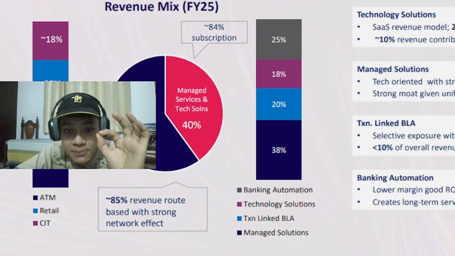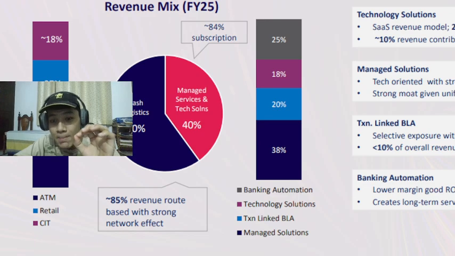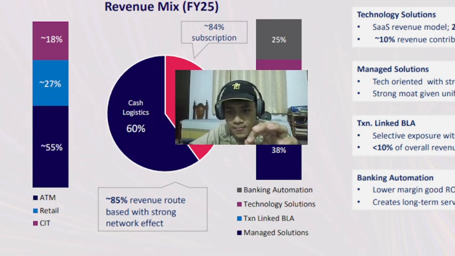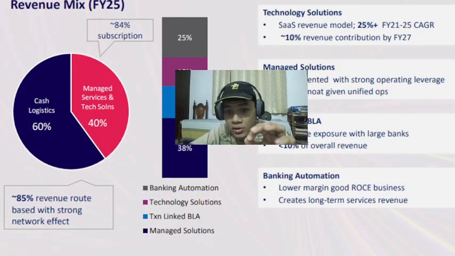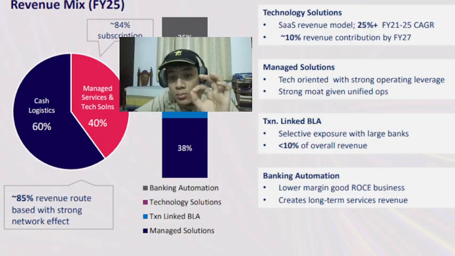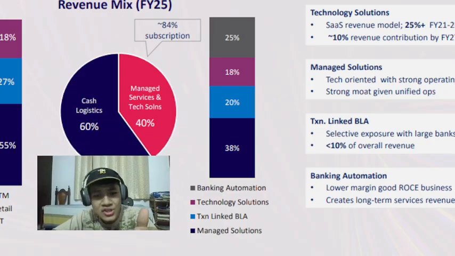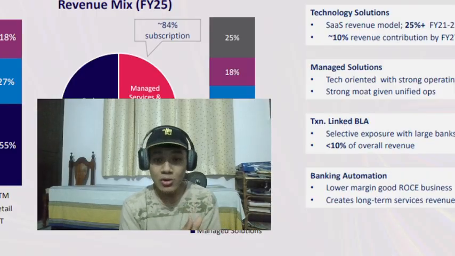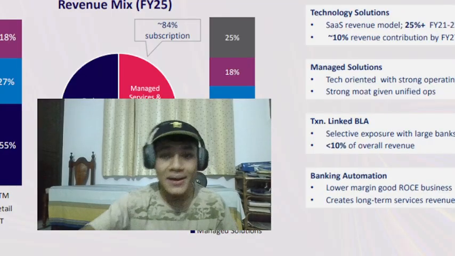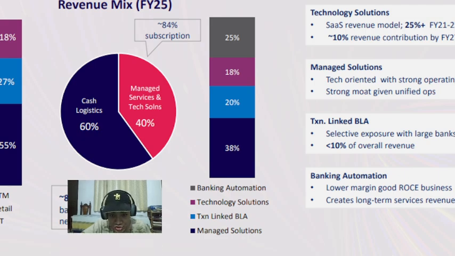Okay, so of this 40% managed and tech solutions, 38% of the 40% comes from managed solutions. Here you can read under managed solutions: tech oriented with strong operating leverage, strong moat given unified ops. If you understand, you understand. I don't. Okay. Managed solutions: solutions to other businesses to manage either part of their infrastructure or a part of the operations on their behalf. That's what managed solutions are. Other companies, basically.